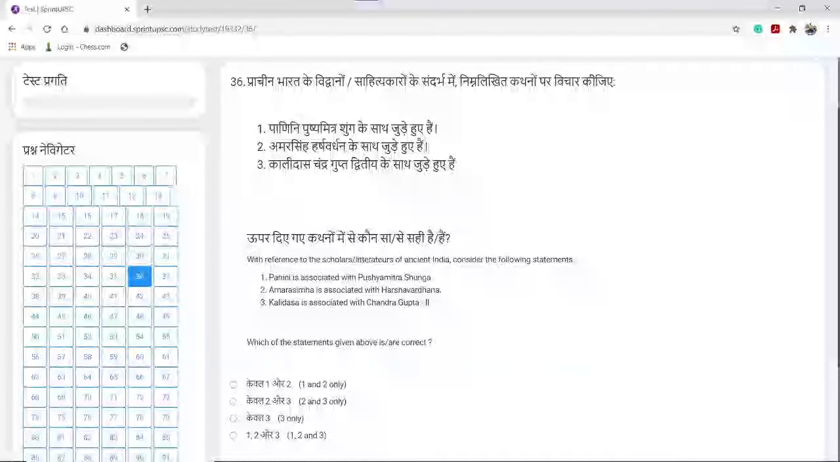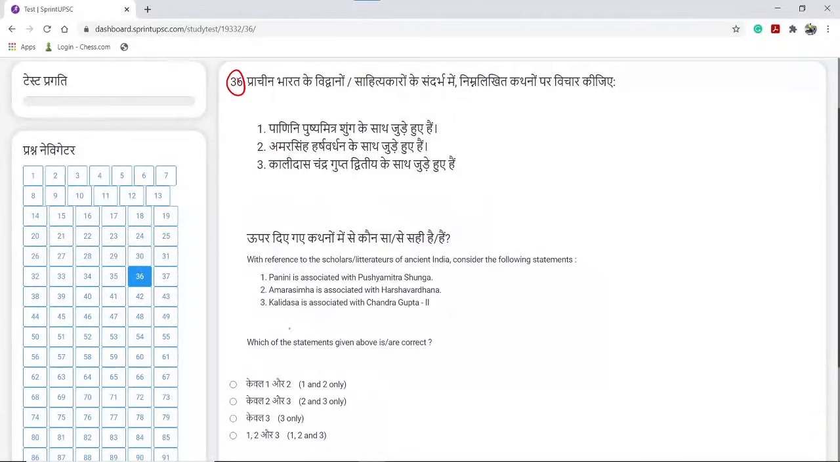Let's see the 36th question. The 36th question is from ancient history, and we are given three statements, and we need to find out which of them is or are correct. So these are the statements. Statement 1 says Panini is associated with Pushyamitra Shunga, Statement 2 says Amarasimha is associated with Harshavardhan, and Statement 3 says Kalidas is associated with Chandragupta II. So these three are the statements.